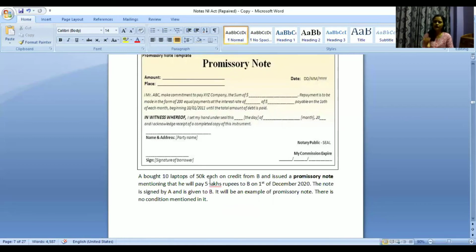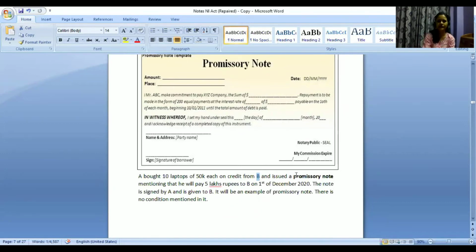Now, who will issue this bills of exchange? It will be B, right? B will issue a bills of exchange that after 1 month, after 2 months, after 3 months, or whatever the time is, you need to pay me 5 lakhs rupees. Or he may mention a date as well, that on 1st of December 2020, pay me 5 lakhs rupees.